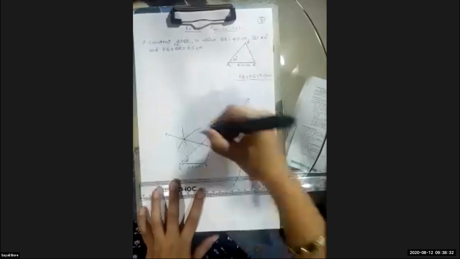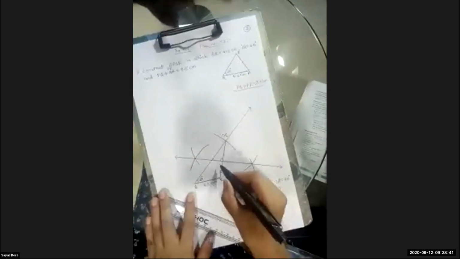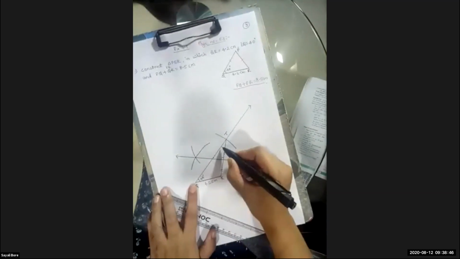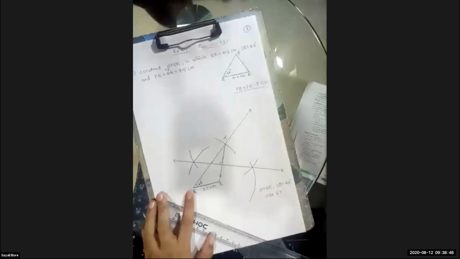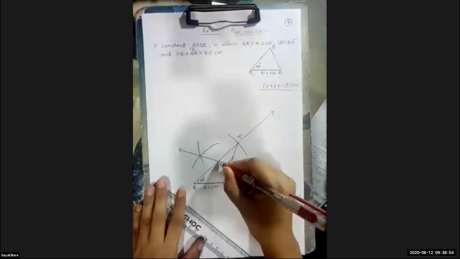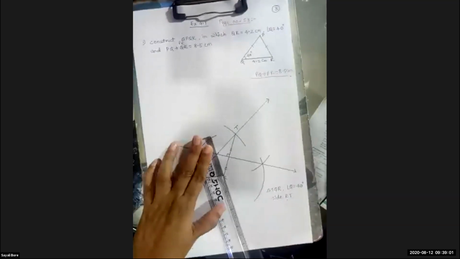Since this is the line, again mark it 90 degrees as usual. Now this point on side QT, you have to mark it, because here I have already marked 90 degrees. So this point which cuts on side QT, this particular.